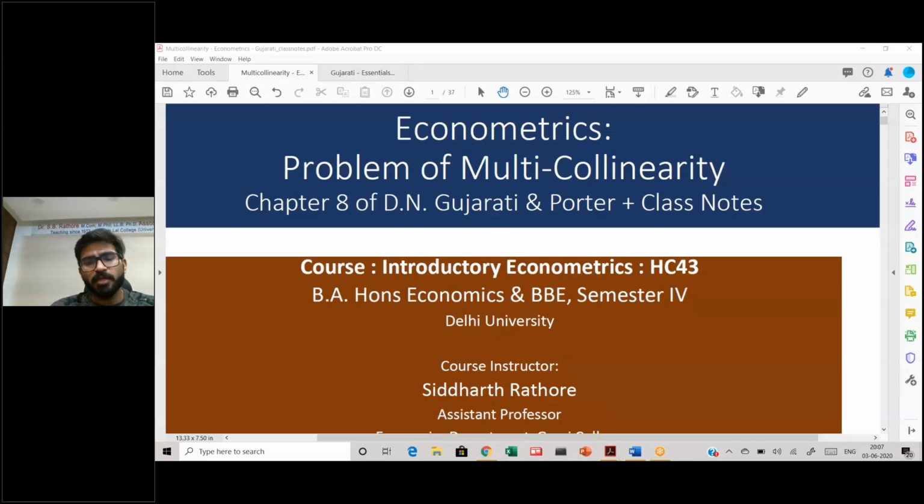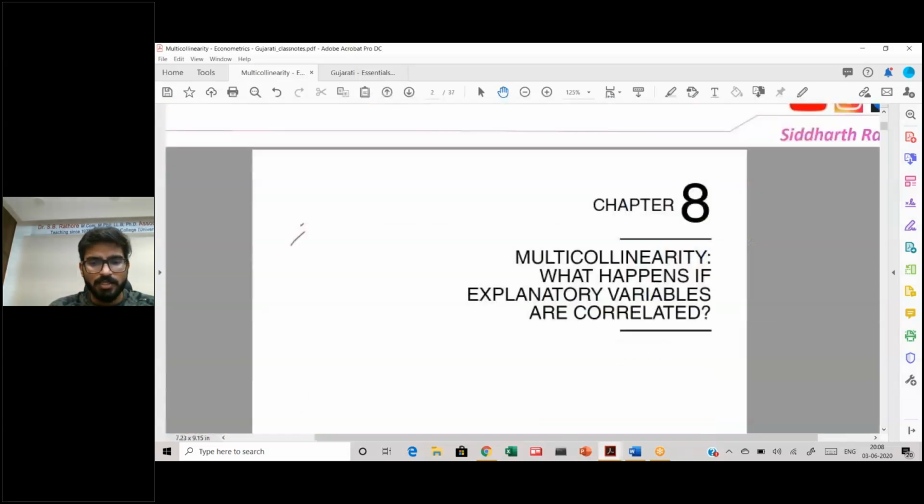So we'll start off with what the implications of multicollinearity are on the classical linear assumptions. Then we will see, in a practical and in a theoretical sense, what the implications are on our data. Then B, we will see how to detect this multicollinearity from our data. And C, we will go on to see what the remedies are and how to rectify it if we have a problem of multicollinearity. If we are saying that the extent of multicollinearity is high, then what are the remedies that are available to us. So with the brief of the chapter being discussed, let's go on and discuss these issues one by one.